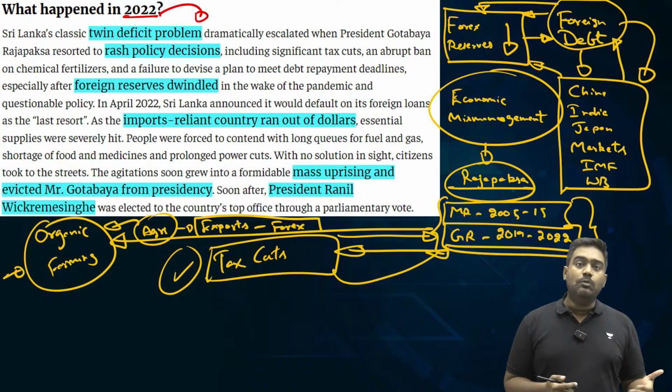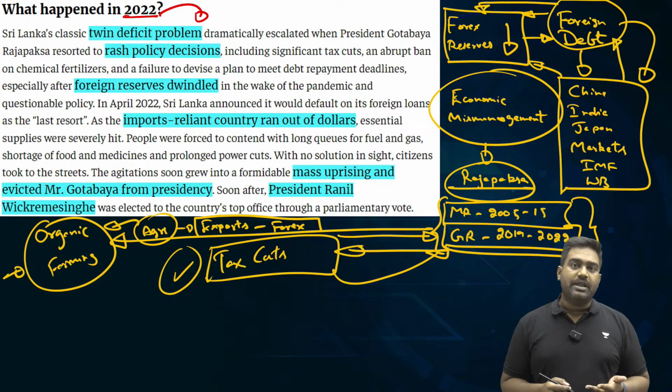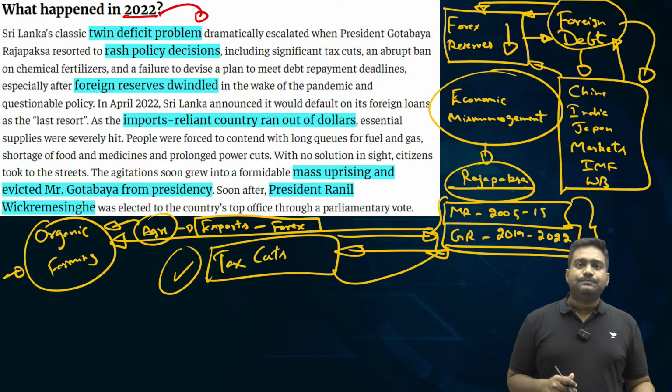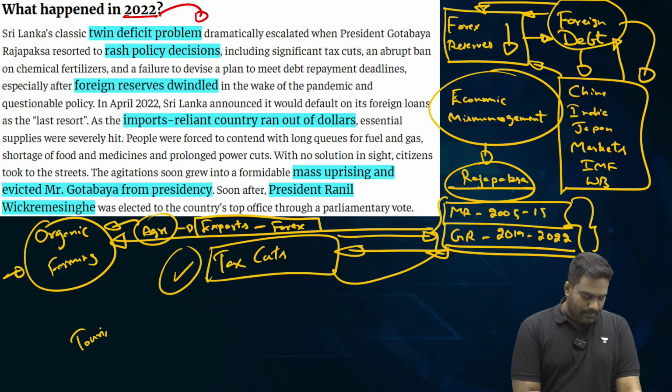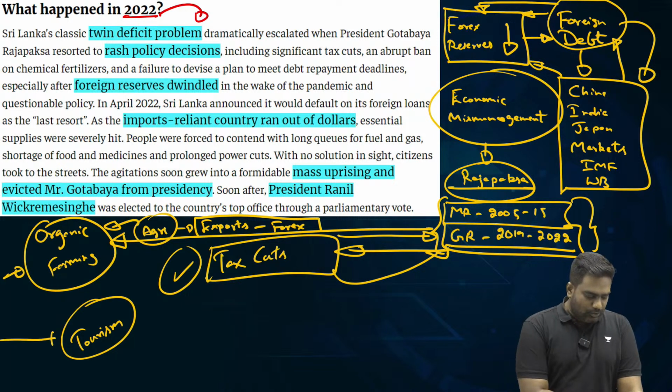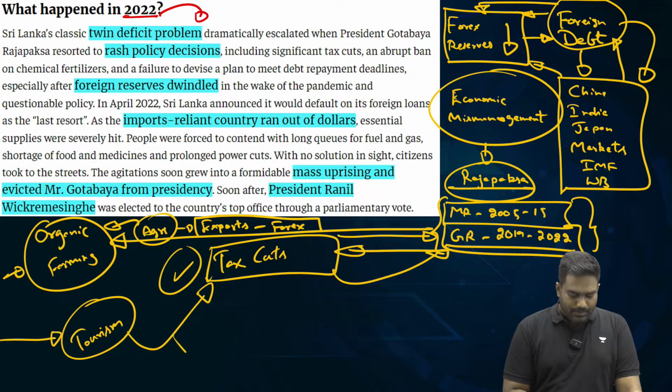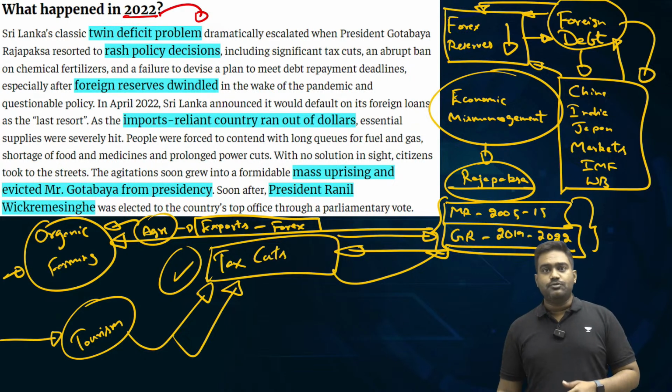Then upon that, there were global events like the COVID-19 pandemic, the terror attack in Sri Lanka in 2019, the Easter Sunday bombings, and the Russia-Ukraine war. These events affected the Sri Lankan economy, mainly the flow of tourists. For Sri Lanka, tourism is a big source of revenue. It's a preferred destination by foreign tourists.